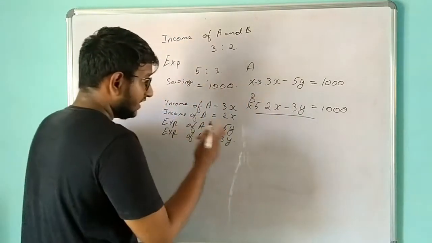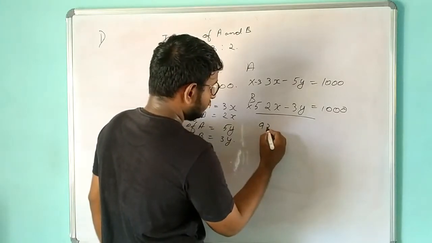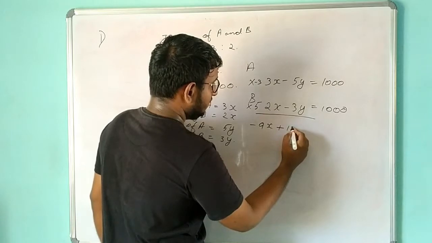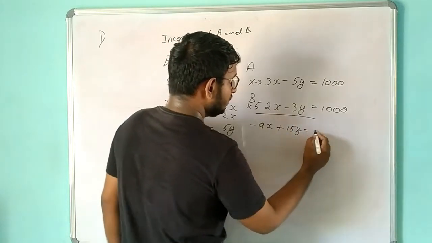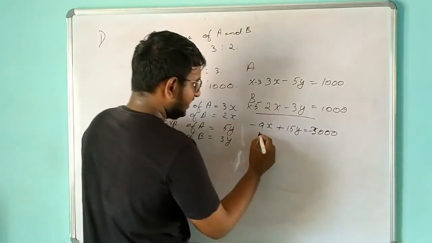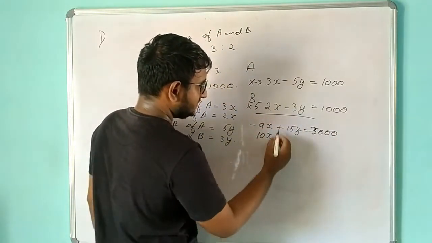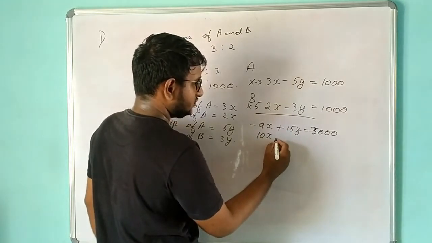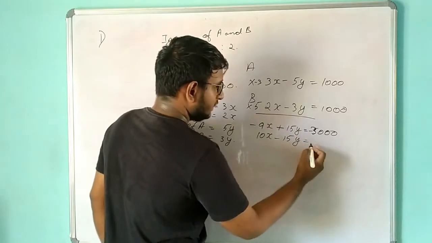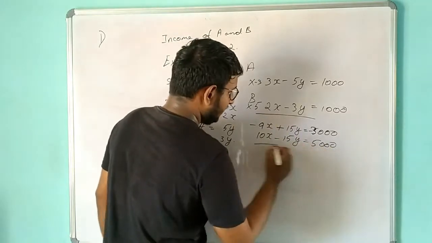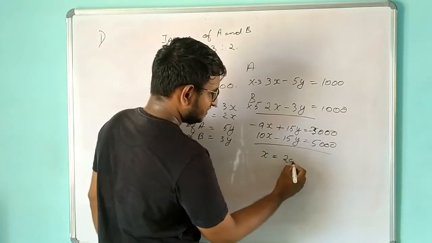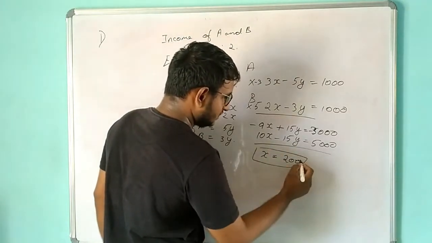Okay. So we get minus 9x plus 15y is equal to minus 3000, and here we will get 10x minus 15y is equal to 5000. If we add both these equations, we will get that x is equal to 2000, right? So we got the x value, that is 2000.